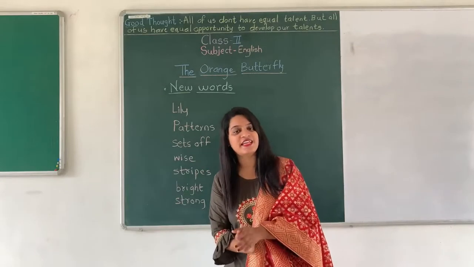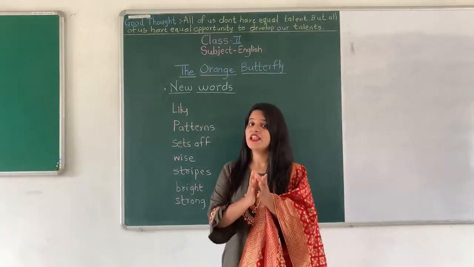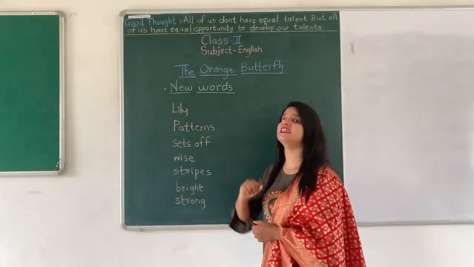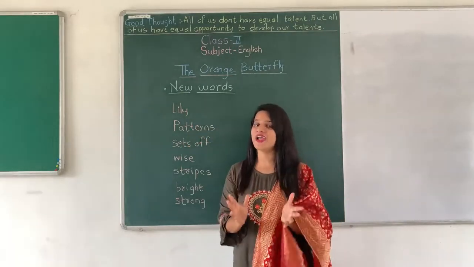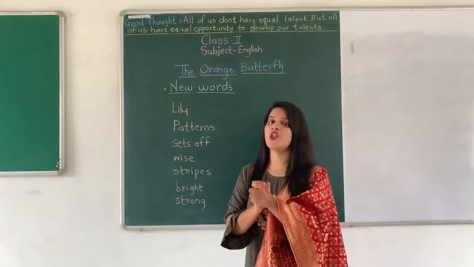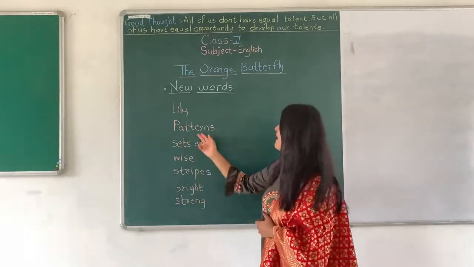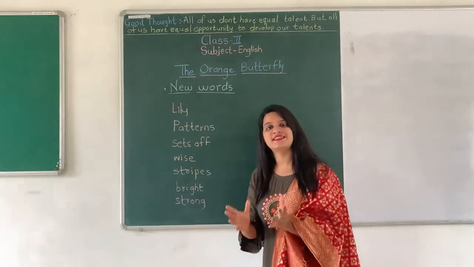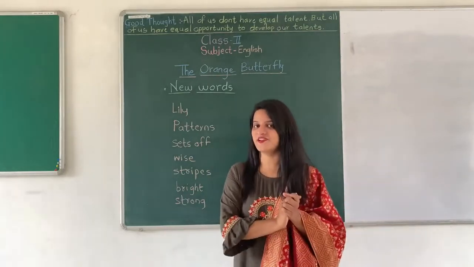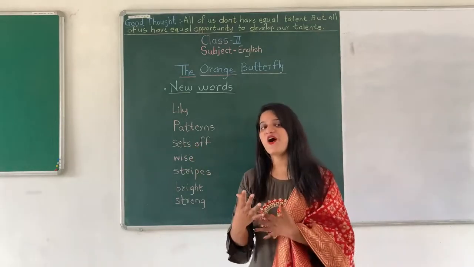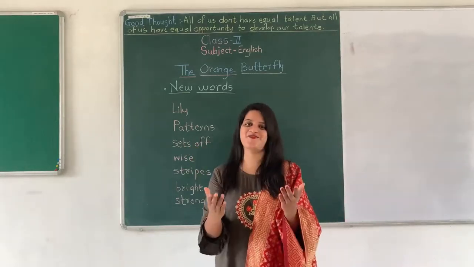have already studied in our last session. Let us review it, okay? First is lily. Lily means it is a white flower with a thin, long stem, okay? So, lily is the name of a flower. Patterns. Pattern means the designs that are repeated, okay? Next is sets off. Sets off means to start off.